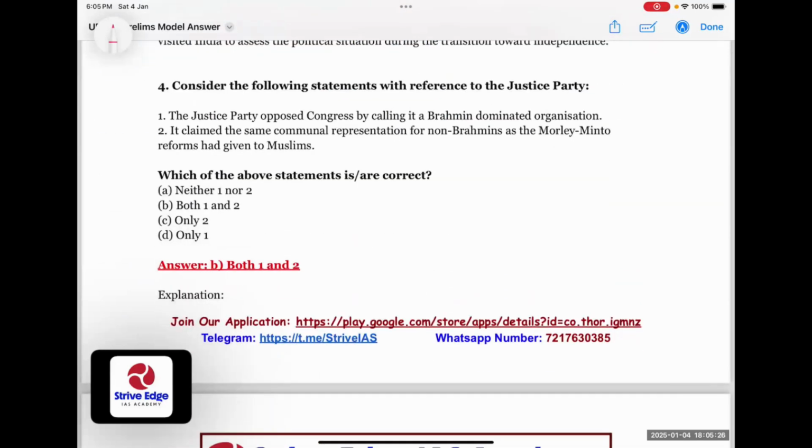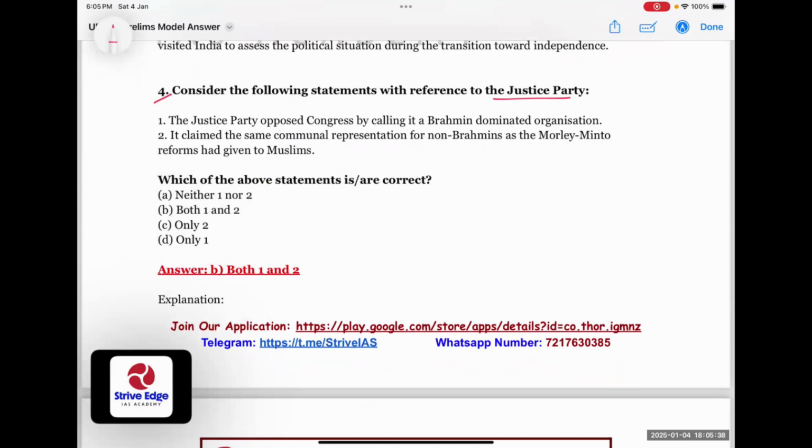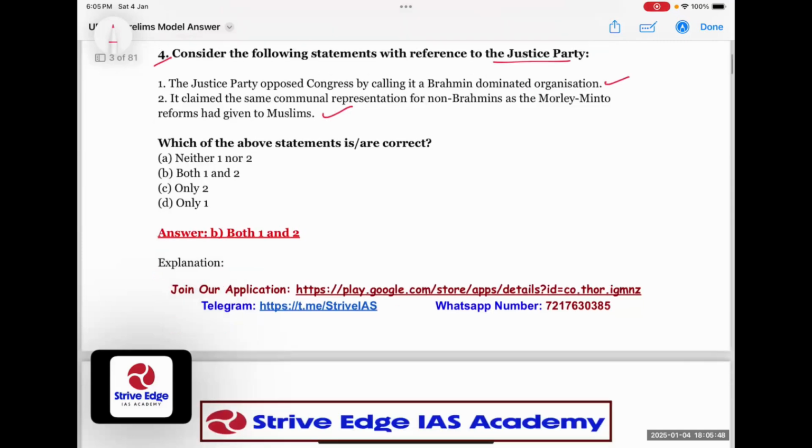Now, let's come to the fourth question, that is, consider the following statements with reference to the Justice Party. Justice Party opposed Congress by calling it a Brahmin-dominated organization. Yes, this is correct. It claimed the same communal representation for non-Brahmins as the Morley-Minto reforms had given to Muslims. This is also correct. The correct answer is both 1 and 2.